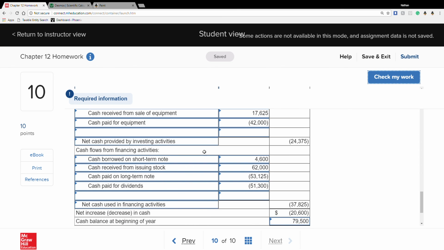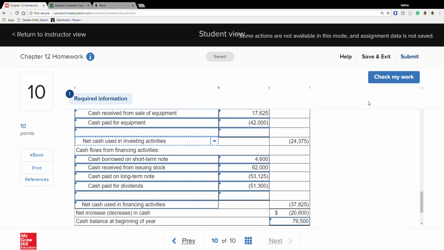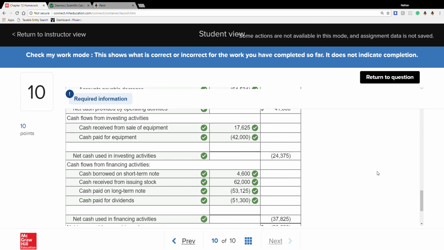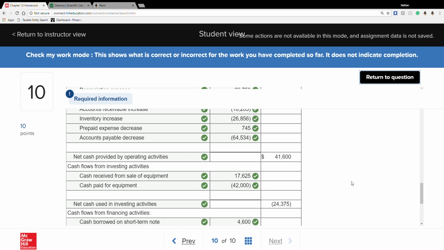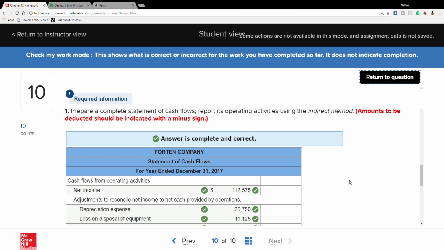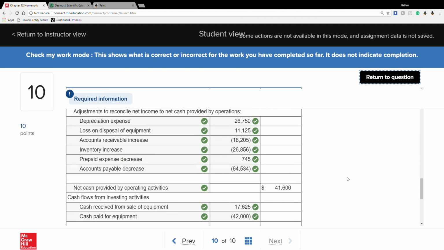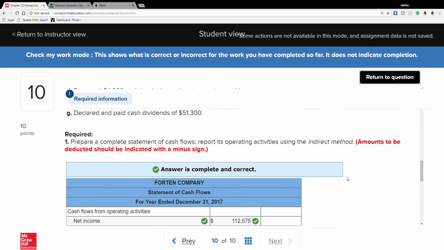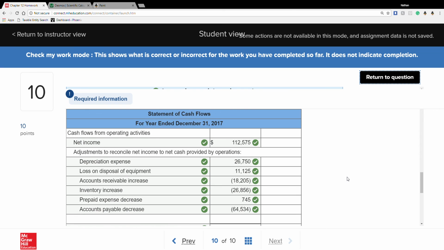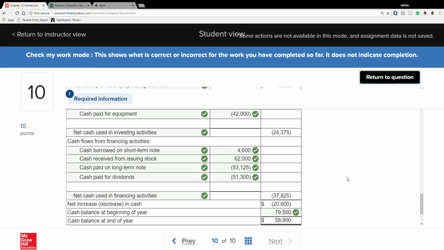That is funny in so many ways. Let me see. There we go. Used. Apparently they love the negatives to say used instead of provided. Okay? Still the same. It's just one of those funny little things with Connect. So answer is now complete and correct. And that is basically, again, a little slow. There's our operating, there's our investing, and there's our financing. So that's it for chapter 12.